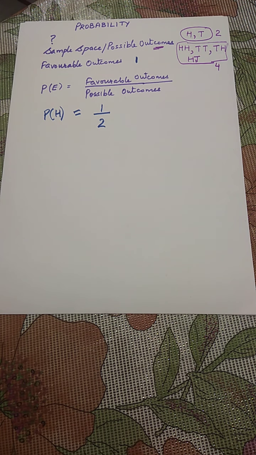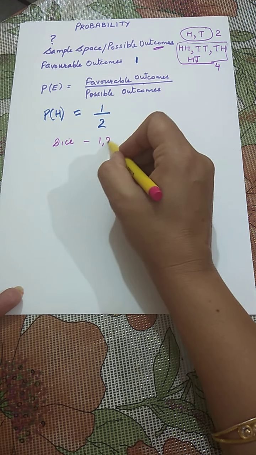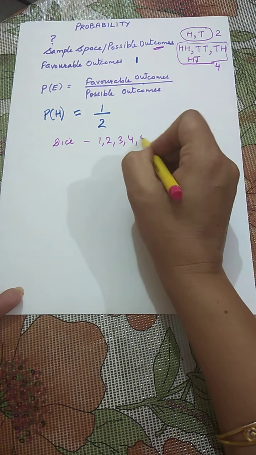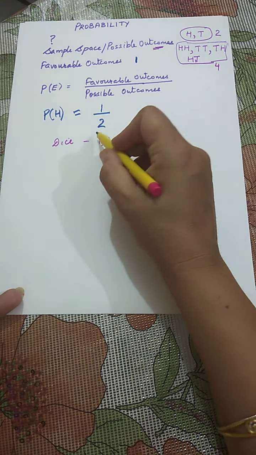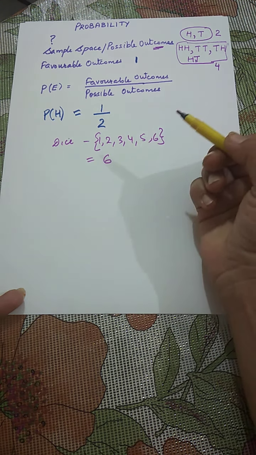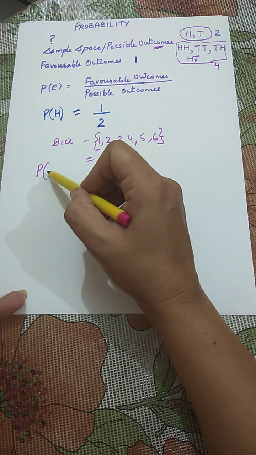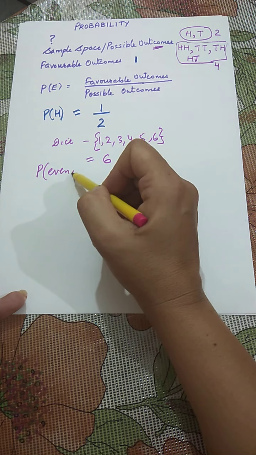Now if I roll a dice, we know the possible outcomes are 1, 2, 3, 4, 5, 6. This is your sample space, or possible outcomes. It means total is 6. Now what is the probability that when I roll a dice, I get an even number?